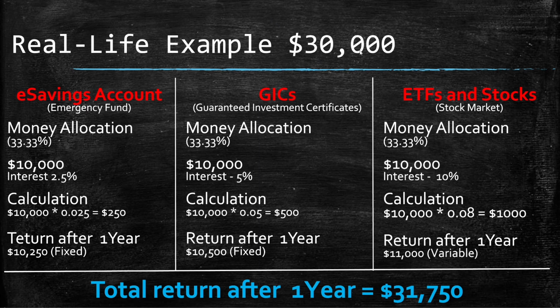Like if you have $50,000, maybe you need $20,000 in the emergency fund, or you need only $5,000. So it totally depends on your needs and your expenses. That's your task number one. Take the total money you have, and think how much money you will be putting into the savings account.